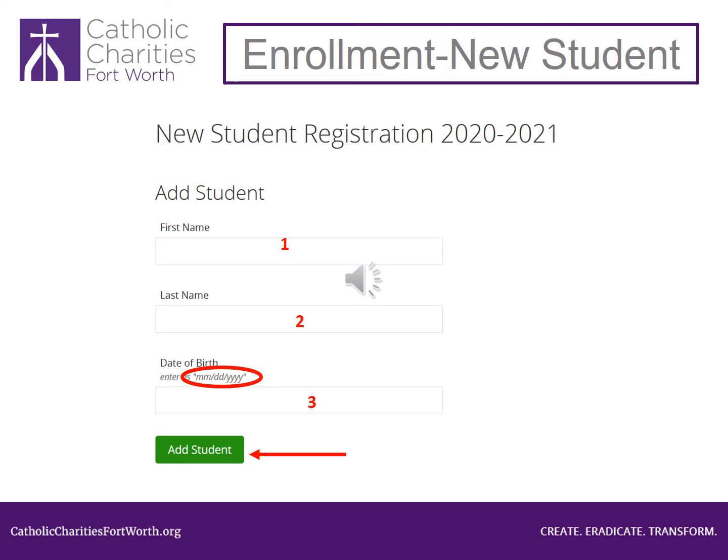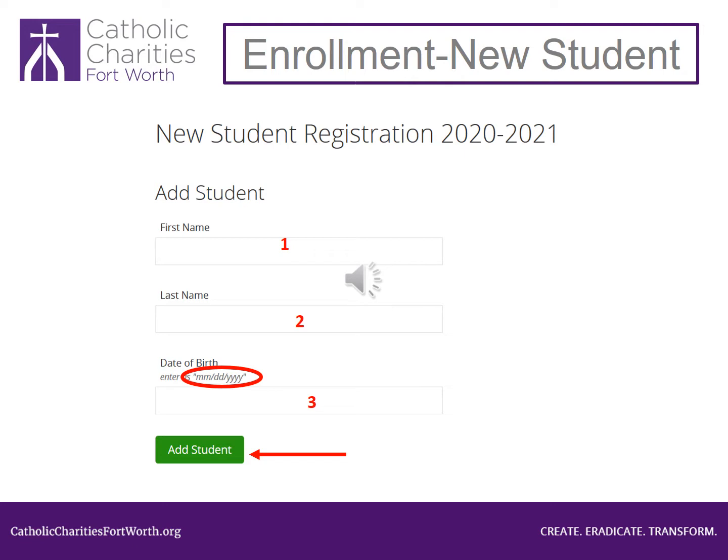Look at number 1. Type in your child's first name, their given name. Now look at number 2. Type in your child's last name, their surname. Now look at number 3.